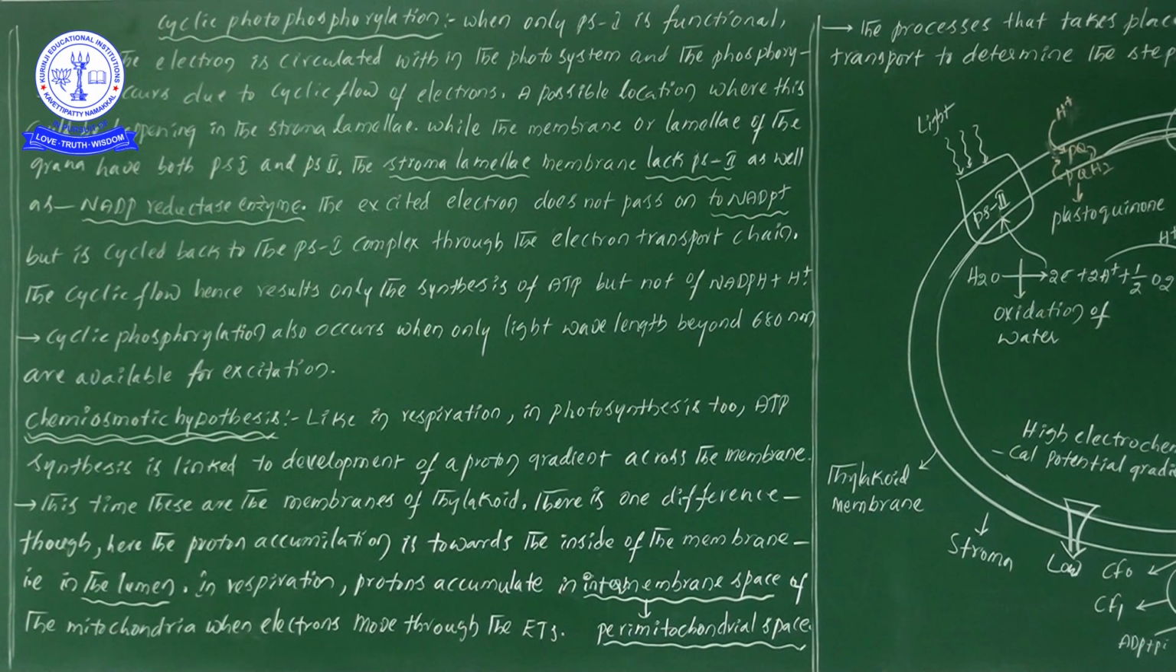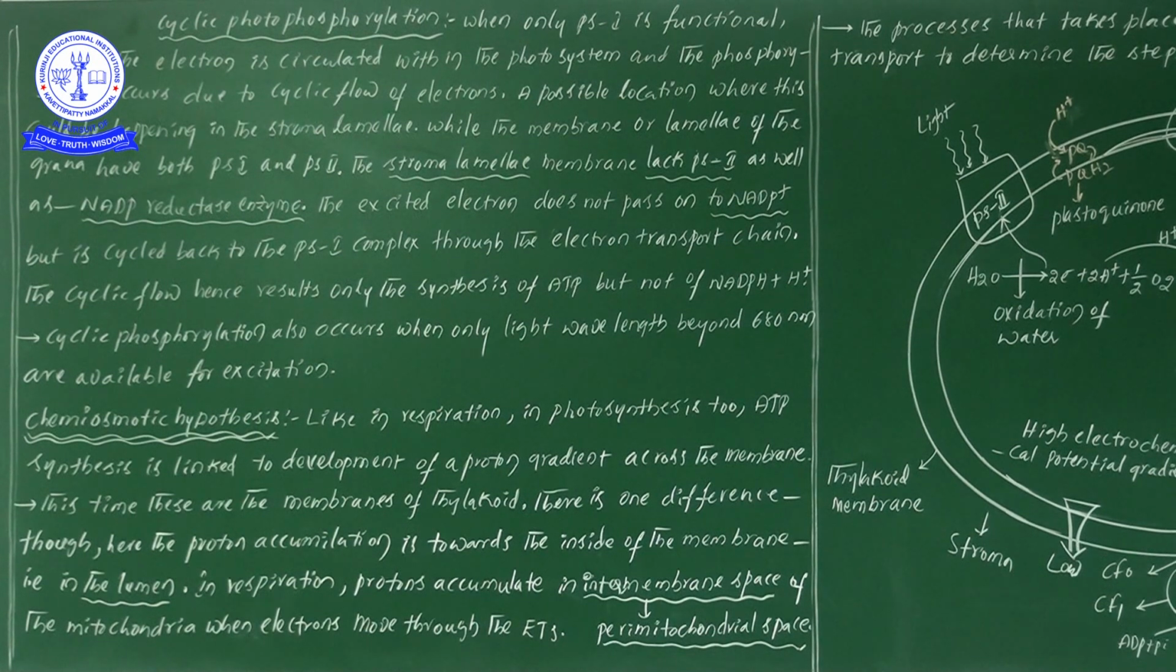But in non-cyclic electron transport, what we have seen is that the electrons which started at PS2 are directly transferred towards the NADP plus. That's why we see the formation of NADPH in non-cyclic electron transport. But in cyclic electron transport, the electrons start from PS1 and, after covering the electron transport chain, come back to the starting point. That's why the electrons are not moving towards the NADP plus, so there is no chance of formation of NADPH.